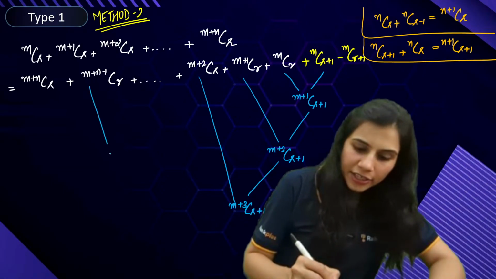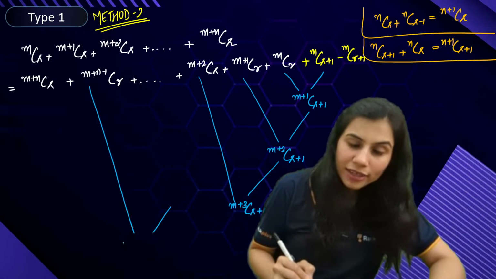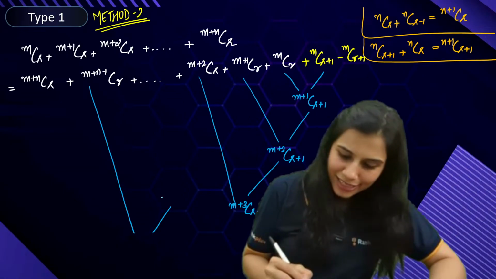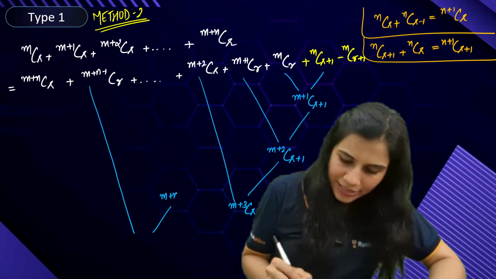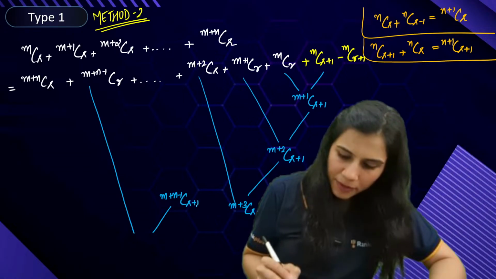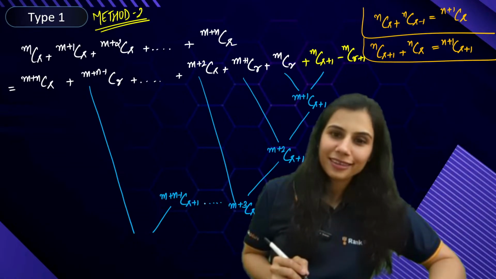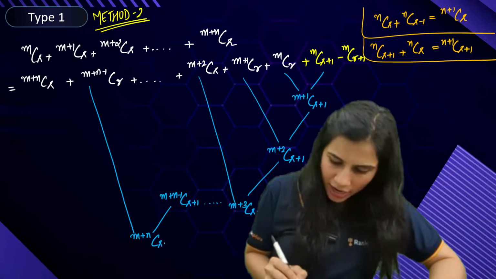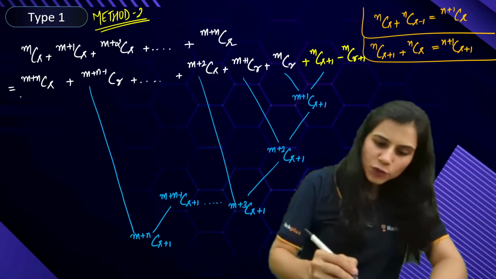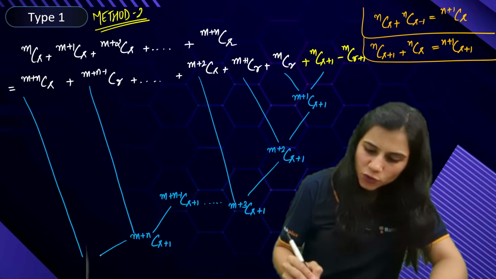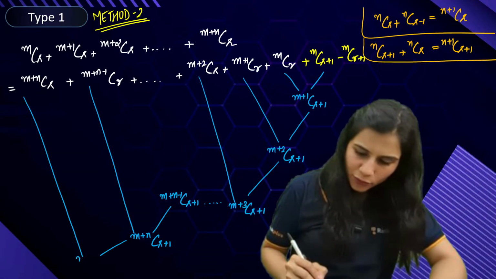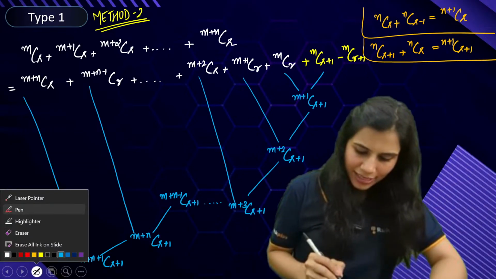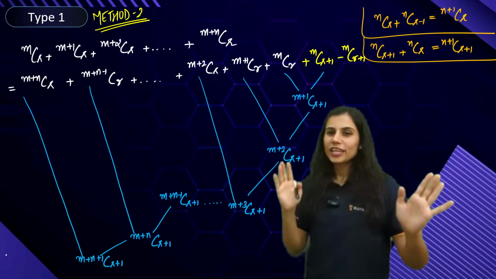When you reach till here, this will get combined with what? (m+n-1)C(r+1). When they both combine, you will get (m+n)C(r+1). And this last quantity gets combined with the very first quantity here, and eventually you will get (m+n+1)C(r+1). Bingo, guys. The chain has ended.